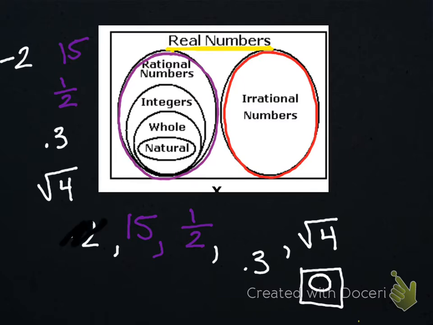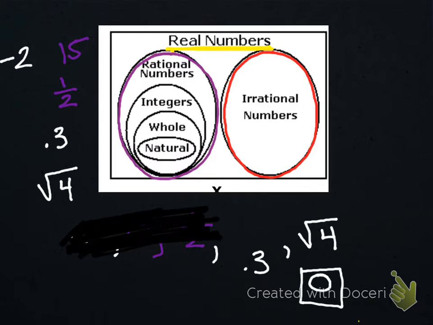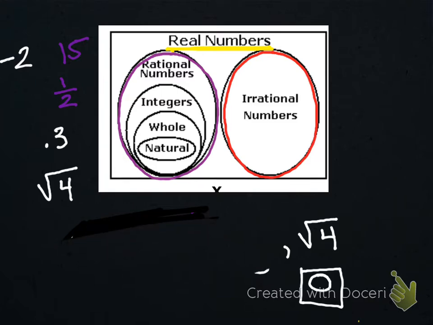Okay, I'm gonna come here and just kind of get rid of these. Wouldn't erasing be better? Can I erase? Oh, it does erase. 0's going to stay there. And I'm going to give you another one. Okay, change the color. And this time I want you to tell us how you know it's rational or irrational.